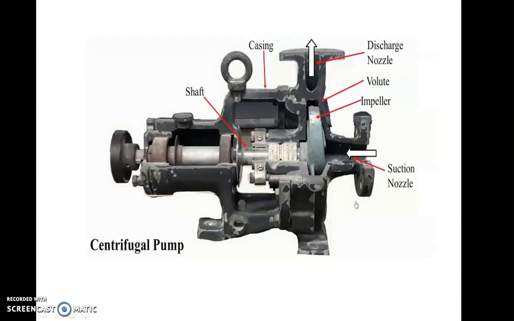Now this is an example of purely radial flow, that is nothing but a centrifugal pump. This is a cut section of a centrifugal pump. In a centrifugal pump, the entry will be axial to the pump. This is the shaft, so flow takes place in the axial direction, and once it enters the impeller, the complete flow takes place in the radial direction. Inside the impeller, the flow is completely radial. That's why it comes under the radial flow machines.